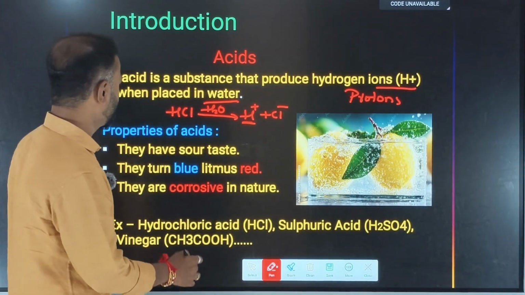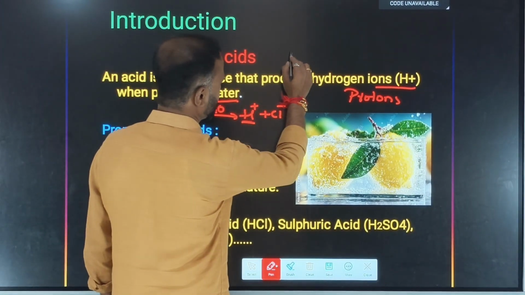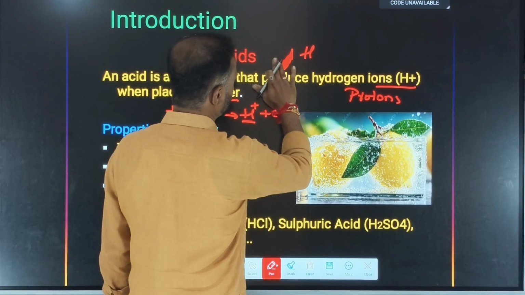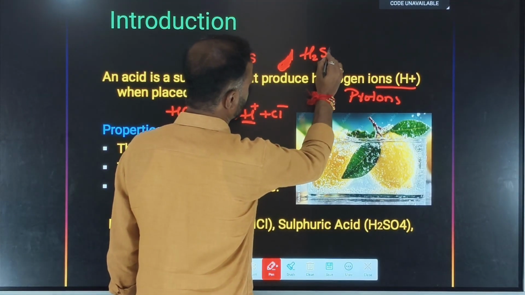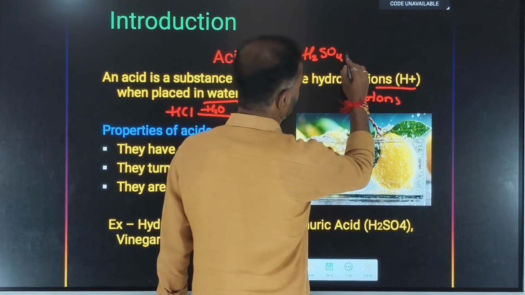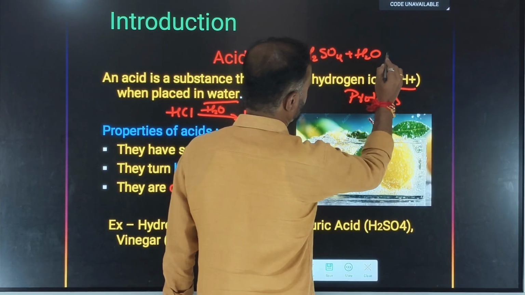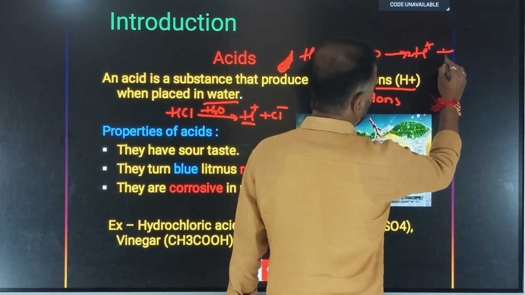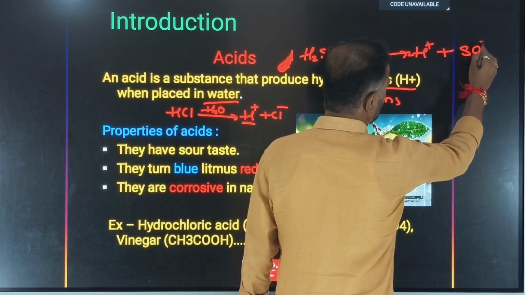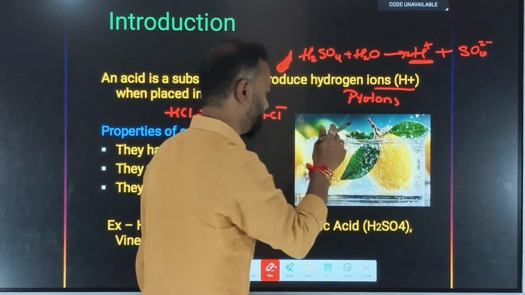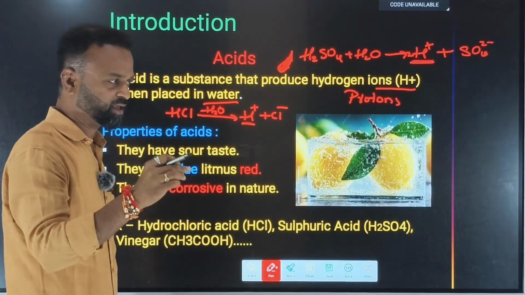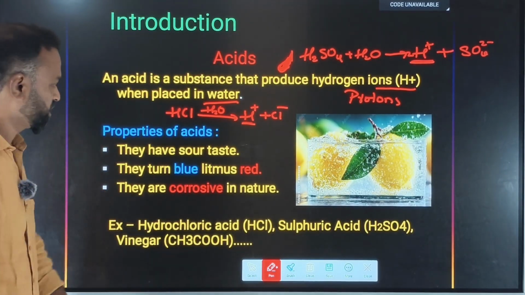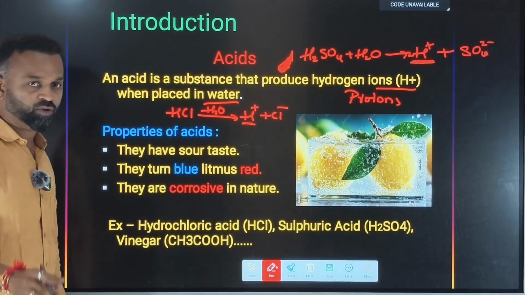Another example you can take is H2SO4. When it is combined with water, it will produce 2H plus ions and SO4 2 minus ions. Again H plus. You take the example of nitric acid, HNO3. You take the example of any other acid. Definitely they are going to produce the H plus ion. This is one of the major things you should remember about acids.